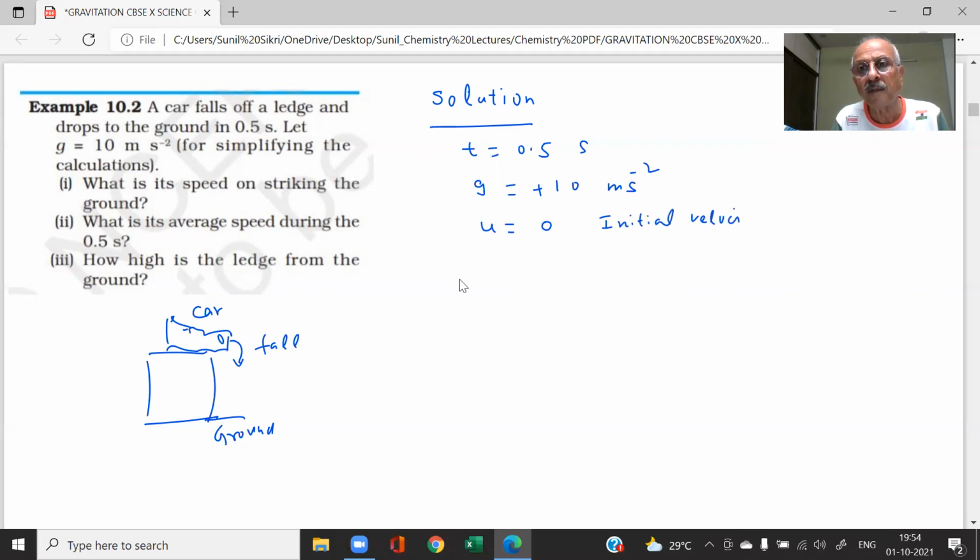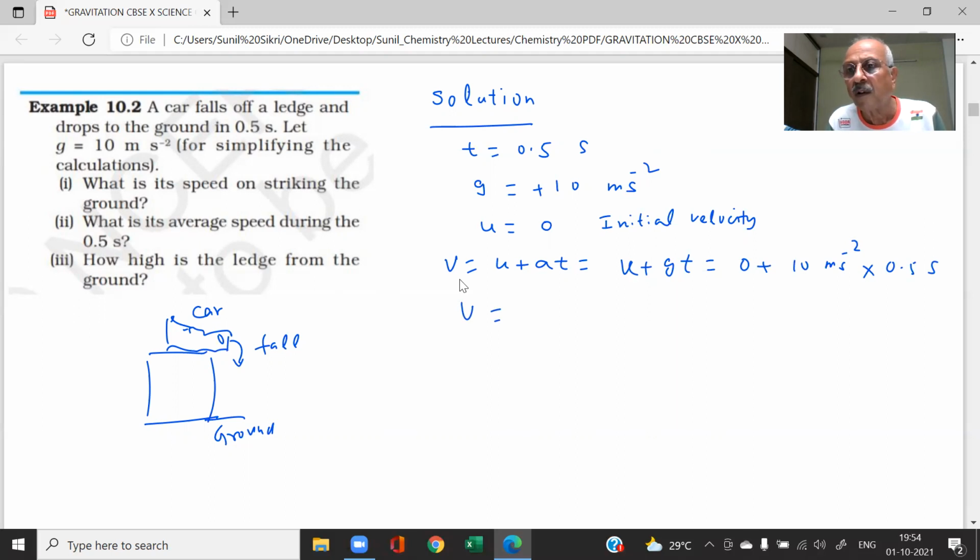What is the formula? v is equal to u plus at. We can say v is equal to gt. What is the value of this? 0 plus how much? 10 meter per second square. What is the time? 0.5 seconds. Then what is the velocity? 5 meter per second. What is the speed on striking the ground? Therefore, the car will strike the ground, student, with a speed of 5 meter per second.